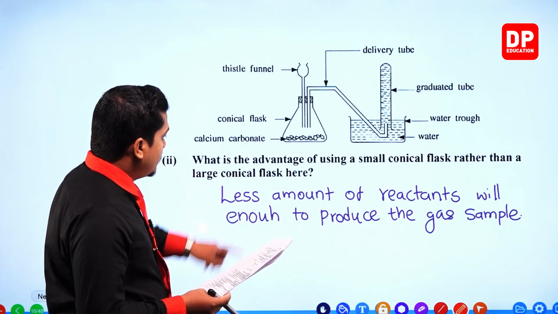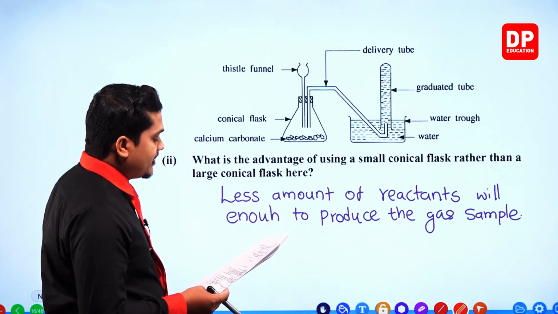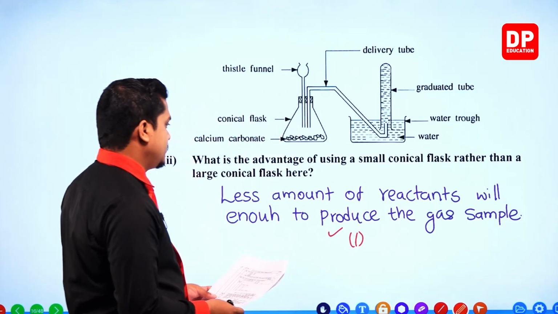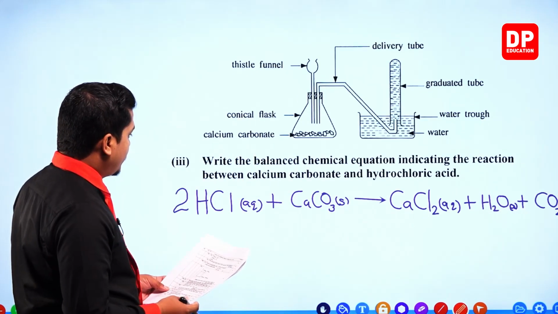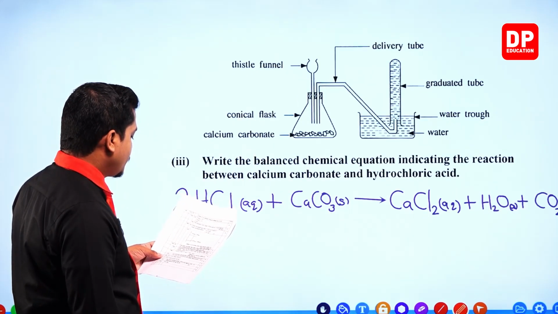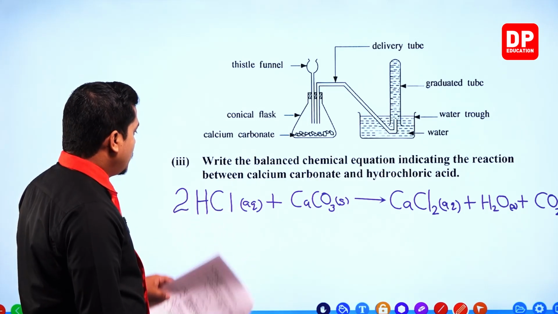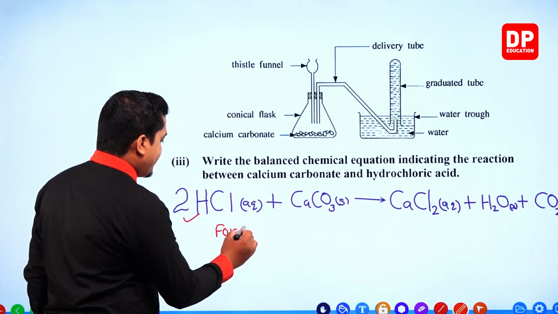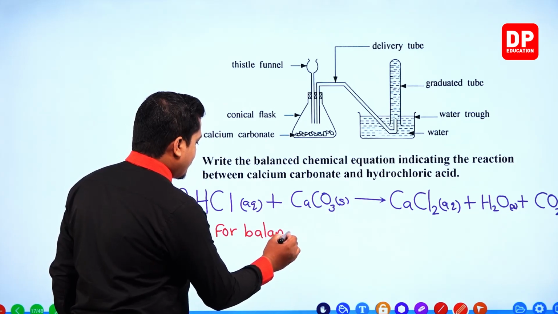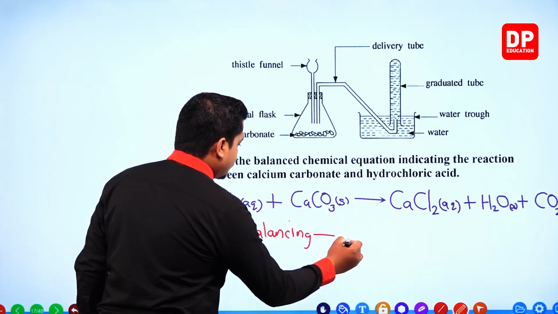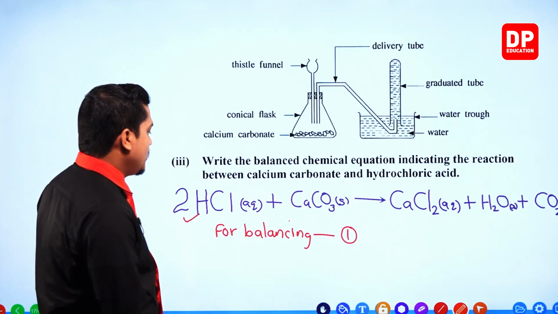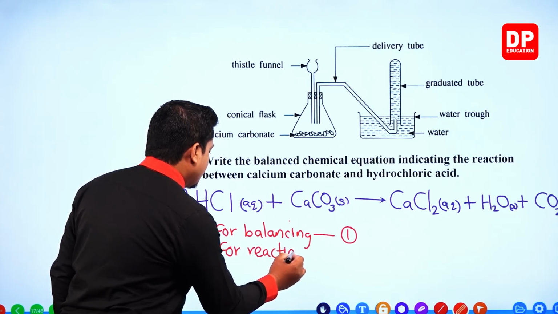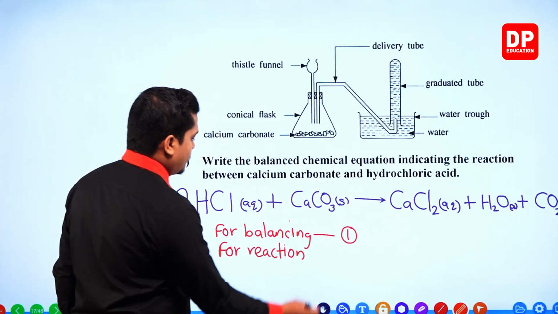For writing down an advantage of using a small conical flask, they have given 1 mark for the correct answer. Then, my dear children, for writing down the balanced chemical equation, they have given 2 marks. 1 mark is for balancing, and for the reaction, again 1 mark.